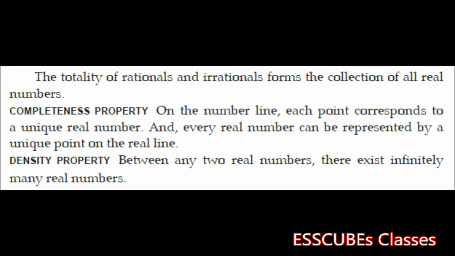First, we are going to discuss the completeness property. Now, what is this? On the number line, each point corresponds to a unique real number, and every real number can be represented by a unique point on the real line. There is another property which is known as the density property. What is that? Between any two real numbers, there exist infinitely many real numbers. This is known as the density property.